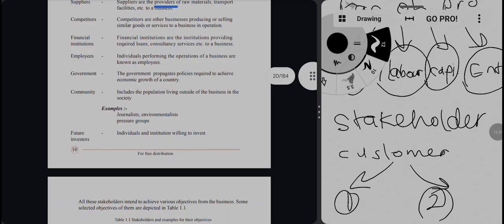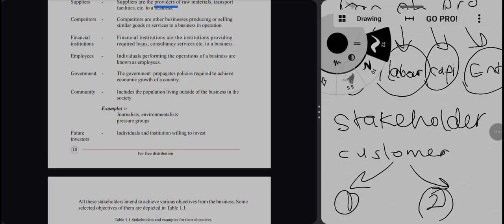Employees are the people who work inside the organization, performing the operations of the business. The government propagates the policies required to achieve the economic growth of a country.